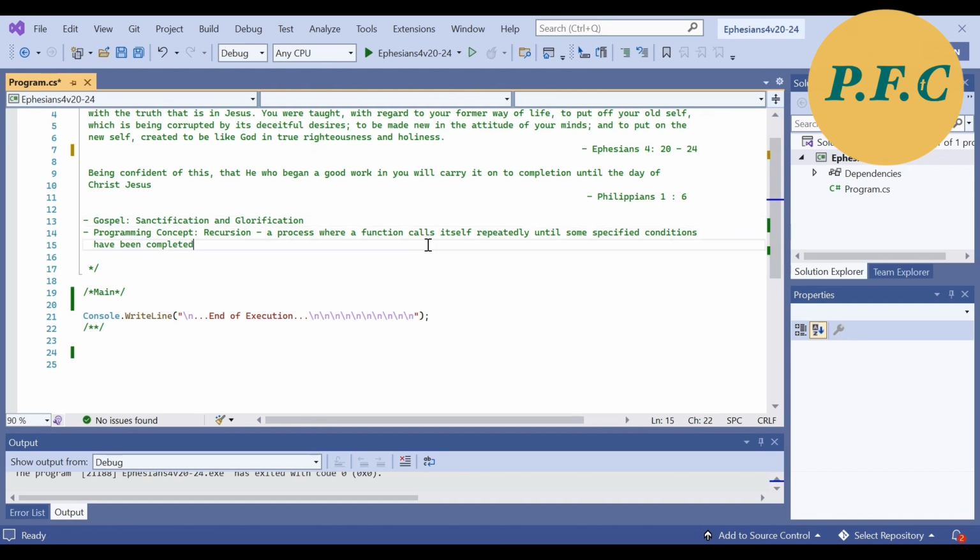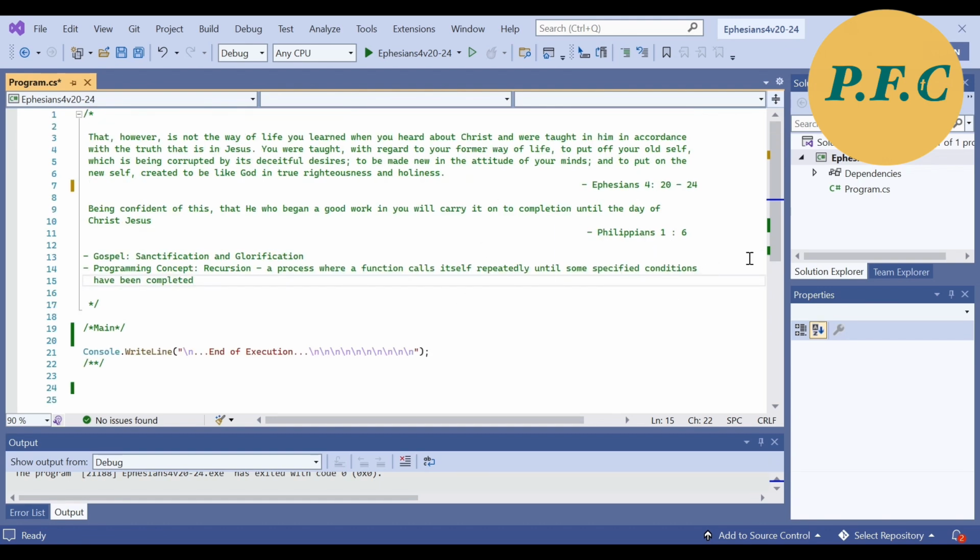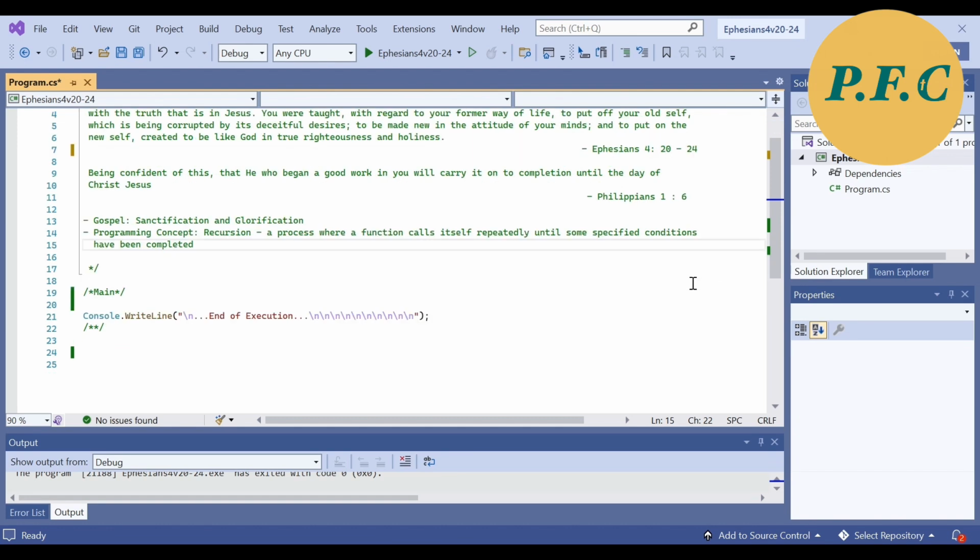Alright, so with the teaching from these two Bible verses, let us explore the concept of recursion in programming, which is a process of recurring an action until the condition to terminate the action is met. Okay, so first things first, I will build up what I want to demonstrate in this program.